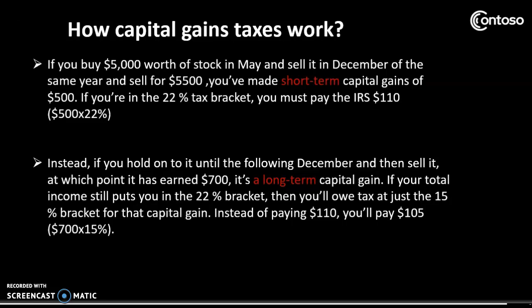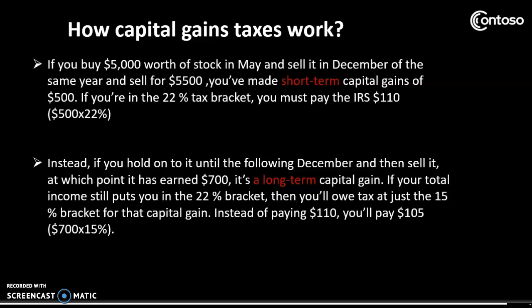How capital gains taxes work. If you buy $5,000 worth of stock in May and sell it in December of the same year for $5,500, you have made short-term capital gains of $500. If you are in the 22% tax bracket, you have to pay the IRS $110 of your $500 capital gains. That leaves you with $390.